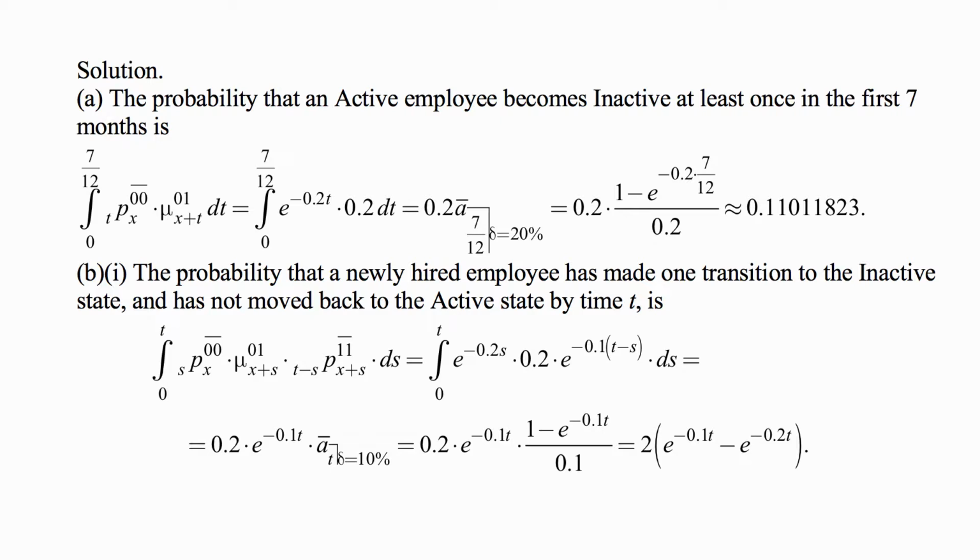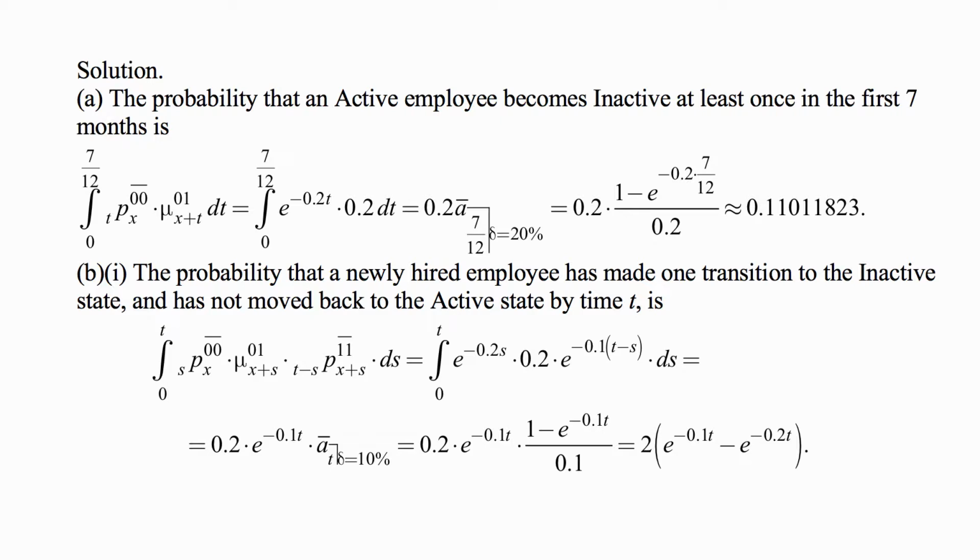That's equal to the integral from 0 to 7/12 of 0.2 times e to the minus 0.2t. The force in the exponent is the sum of all forces going out of state 0, which is just the force of transition into state 1, 0.2, since there is only one force.